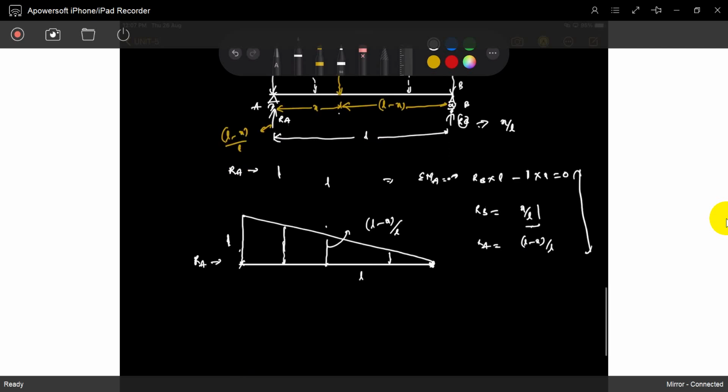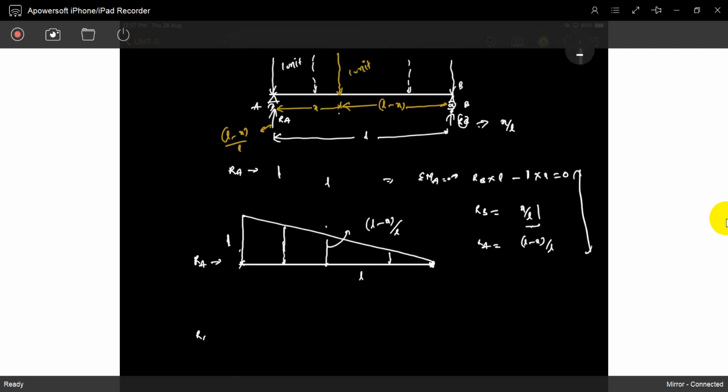The same thing, you can draw RB. When the load is at position A, what is RB? RB is 0. When the load is exactly at position B, what is RB? RB is exactly 1.